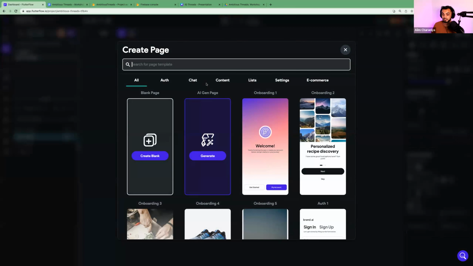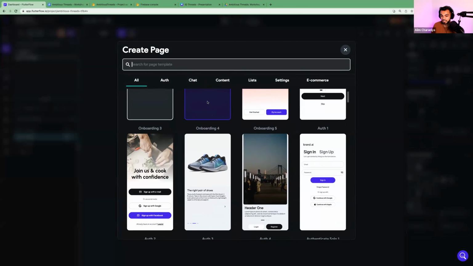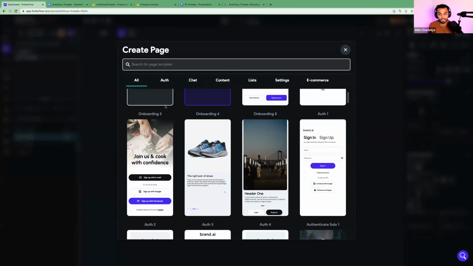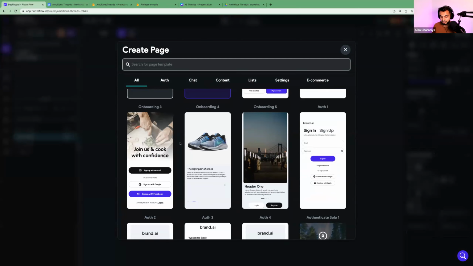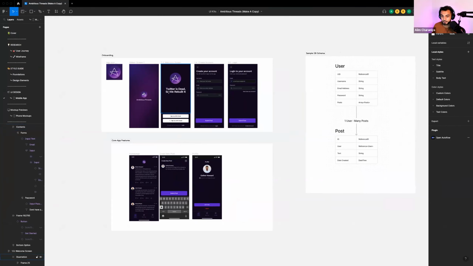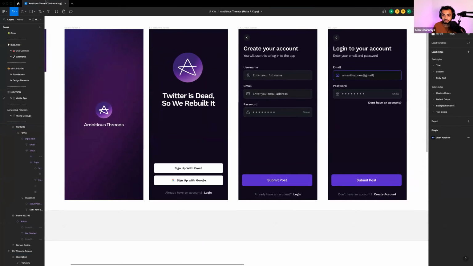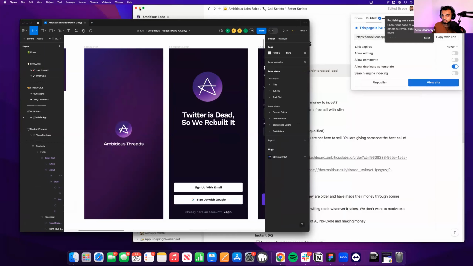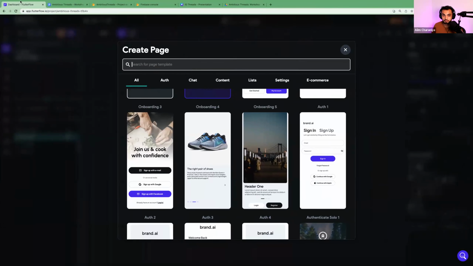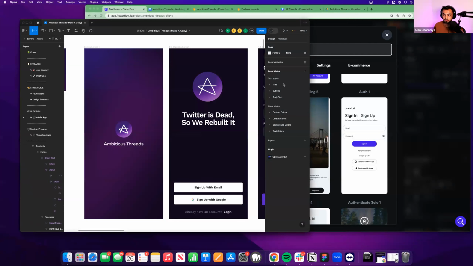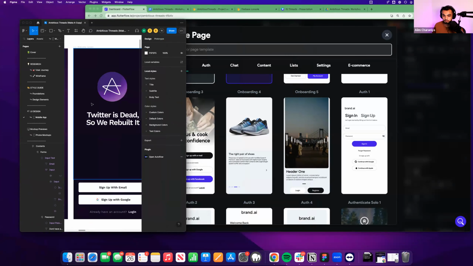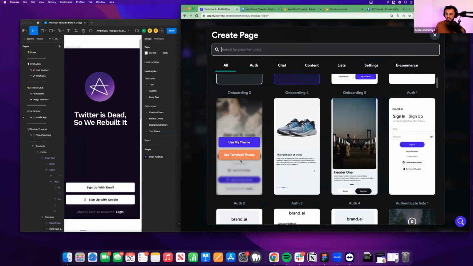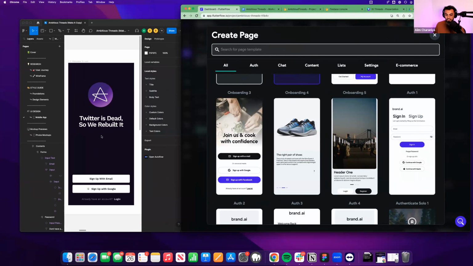And what we want to do here is create a new page. And there was one that I really liked that looked just like our UI kit, which was called onboarding 3. And before I click it, I'm just going to toggle over to my UI kit. If you notice here, I'm going to open both side by side. I just want to open both side by side to show y'all how similar they are. So this one here,